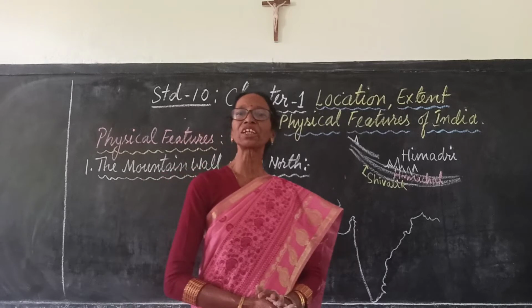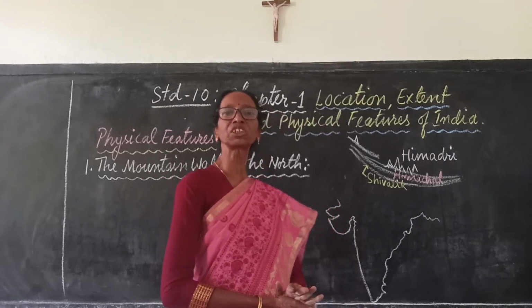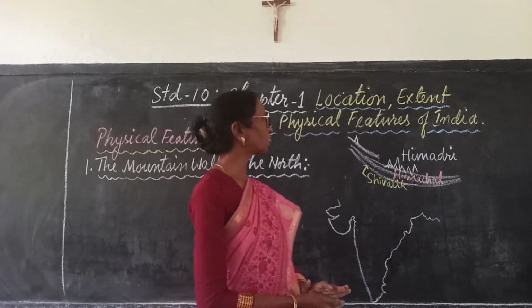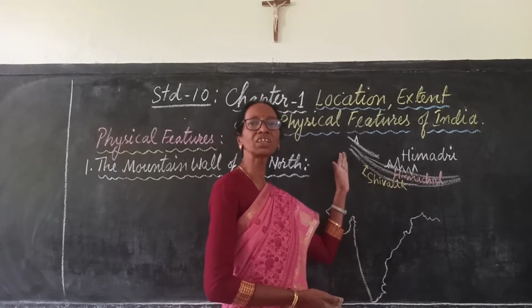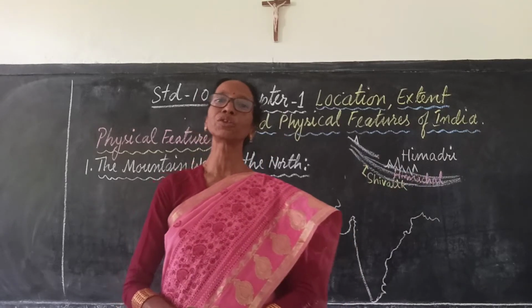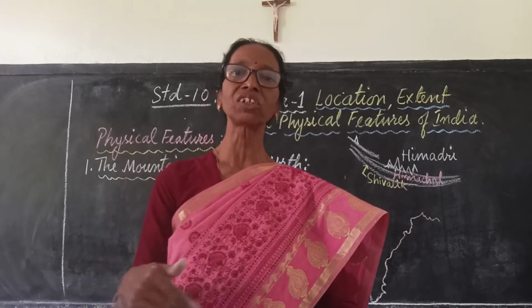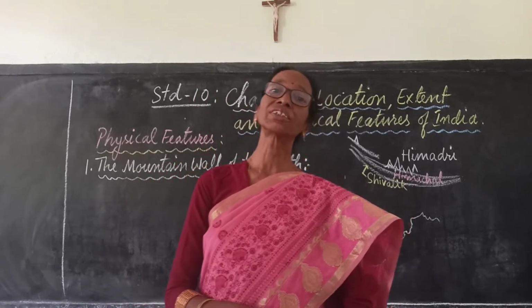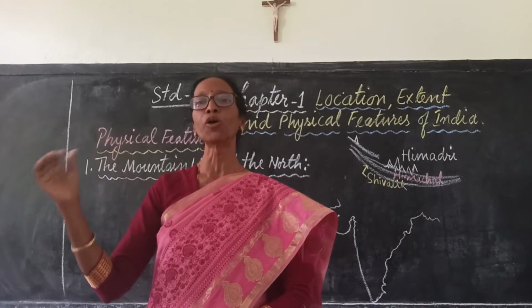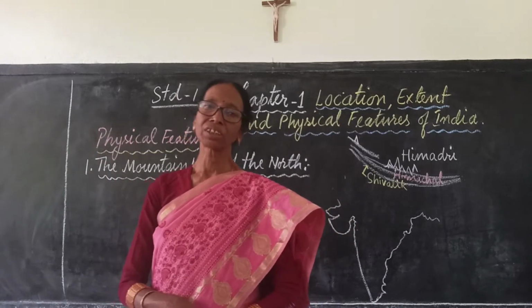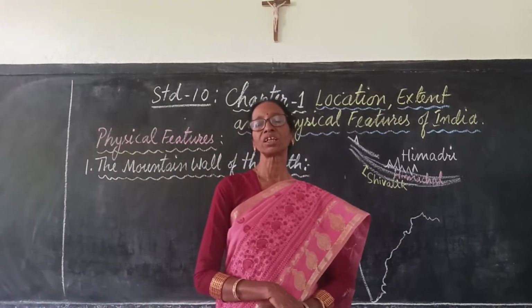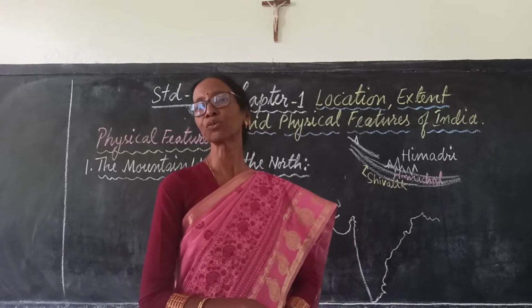Over a long period of time, due to the deposition of alluvium brought by the rivers in Tethys Sea, it changed into a large alluvial plain. And due to the interior pressure, wrinkles and folds were formed. This is the way the Himalayas were formed.